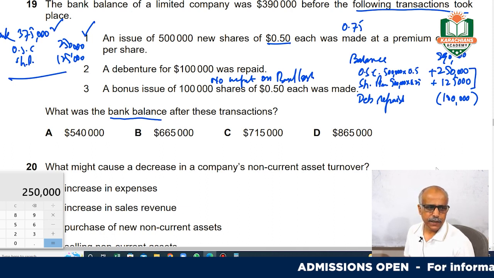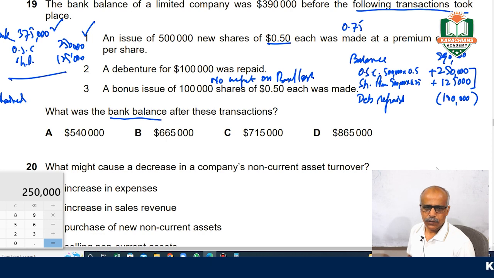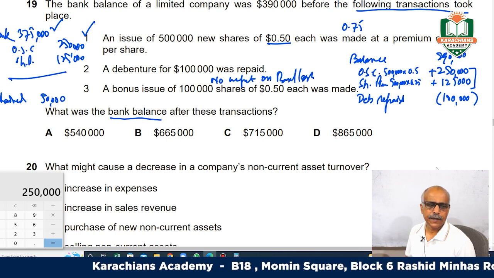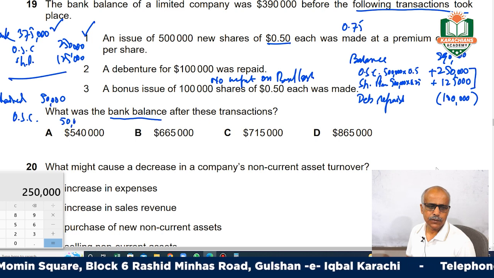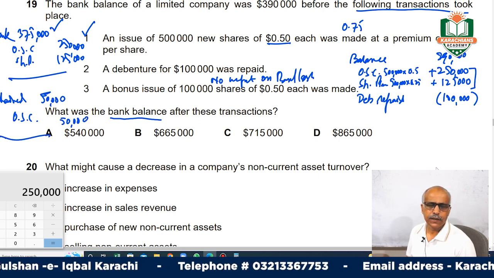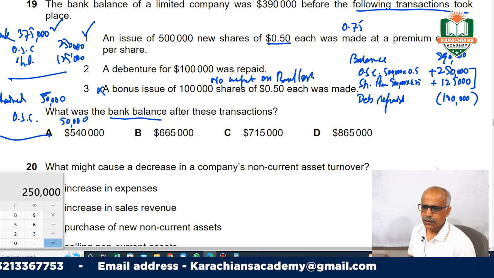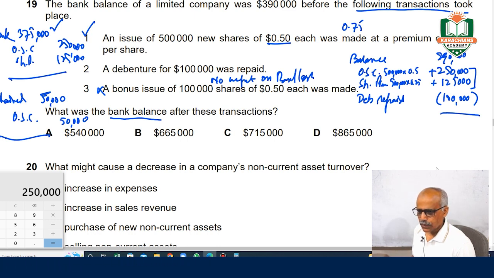From retained earnings, you debit 100,000 times 0.5, which is 50,000. You will debit your retained earnings account and issue them share certificates of 50,000. So there is no involvement of bank, and this 100,000 will not be considered.